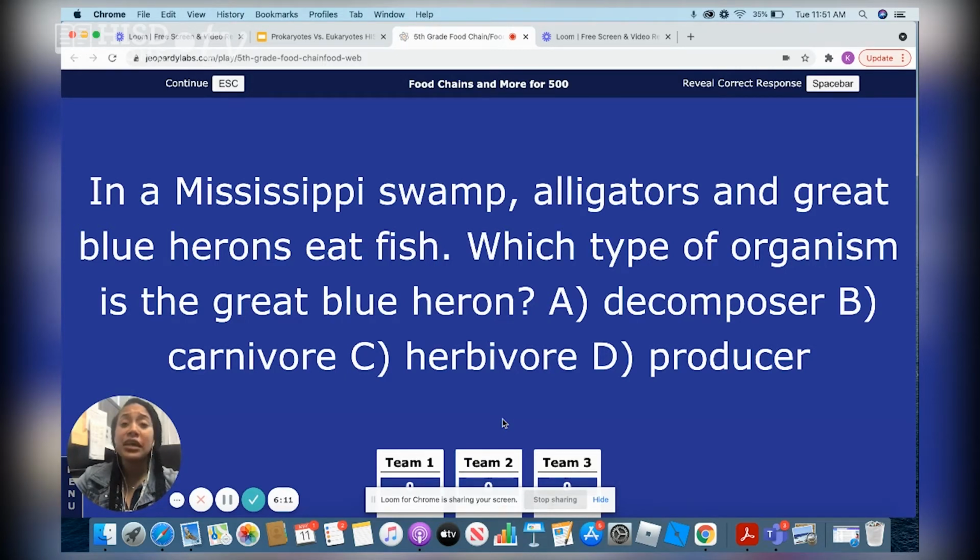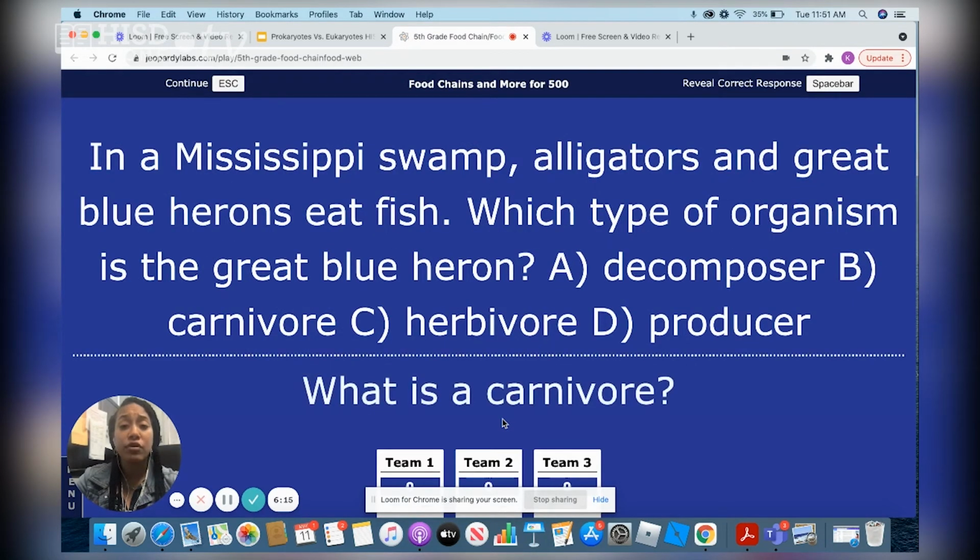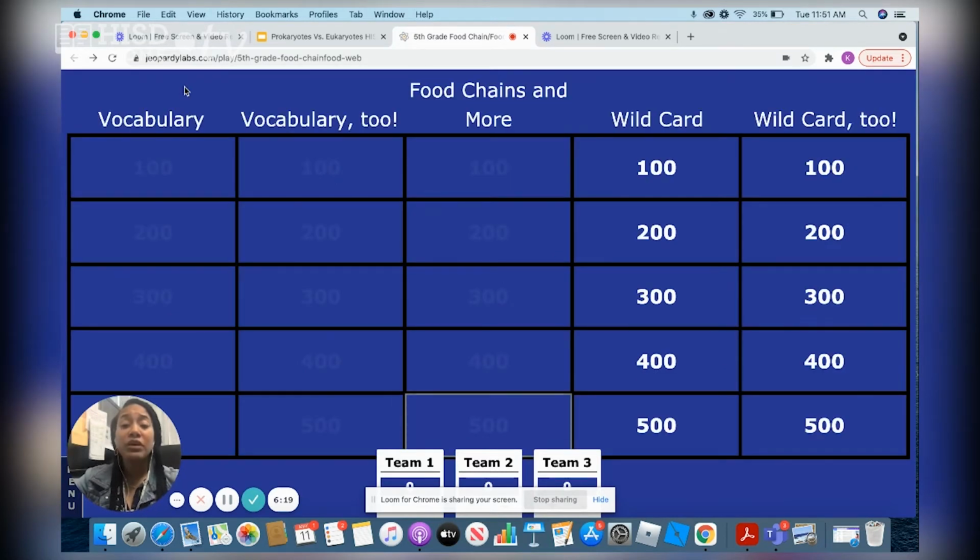Correct. In this food chain, in the Mississippi swamp, the heron would be considered a carnivore because it is eating fish. So far, we've completed and done correctly vocabulary, vocabulary 2, and food chains and more. So now let's move on to our wild card column.